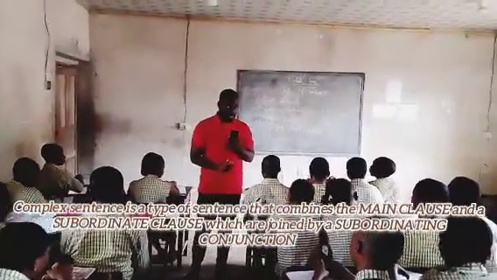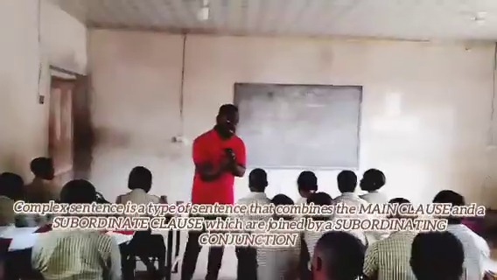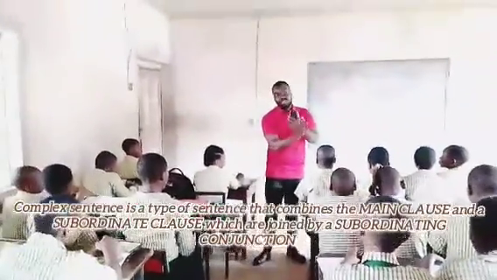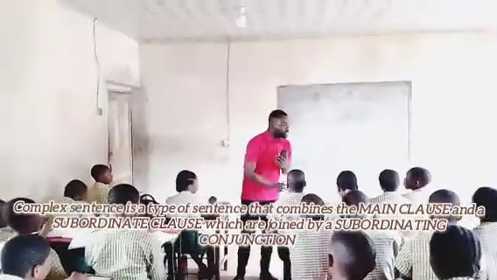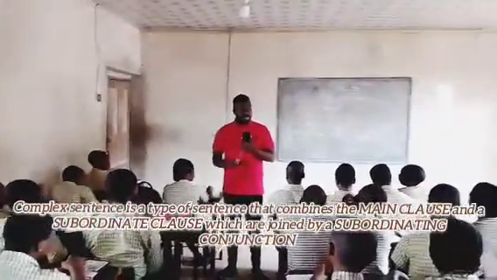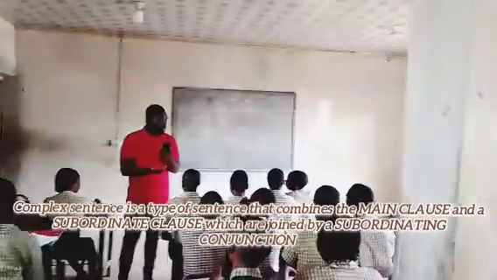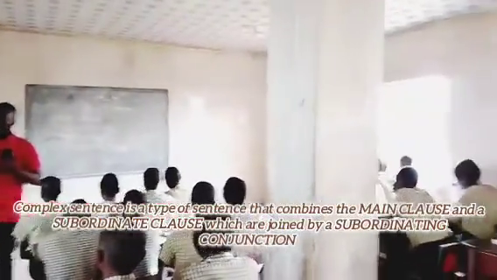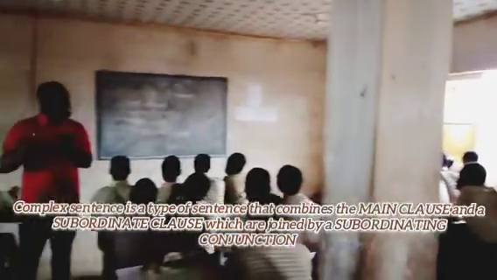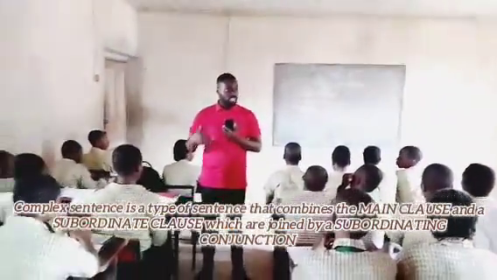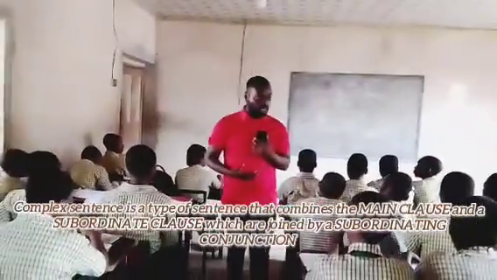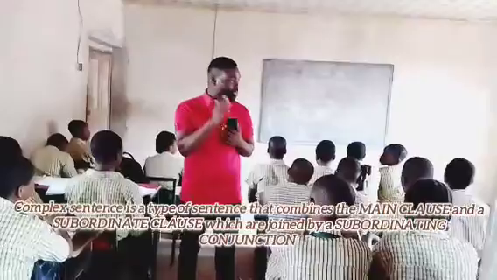Let me explain again. In this type of sentence, we have two ideas, two verb expressions. But this time, one part of the sentence will have a complete meaning, while the other one will not have a complete what? Meaning. Now, the main clause is also called a simple sentence, and it has a complete meaning. While a subordinate clause is a type of sentence that has an incomplete meaning. It requires the assistance of the main clause so that it can stand on its own. Am I making sense at all?